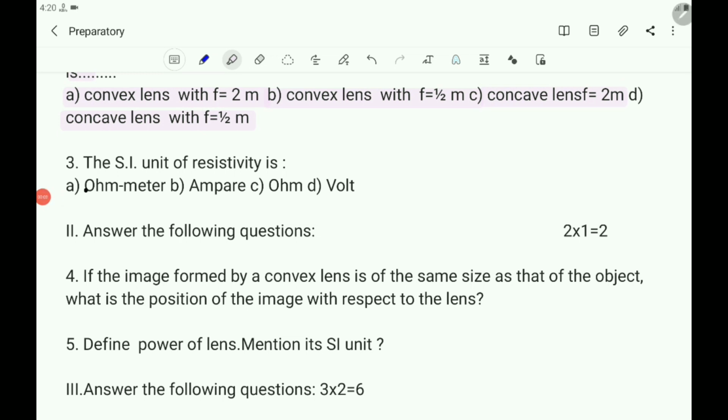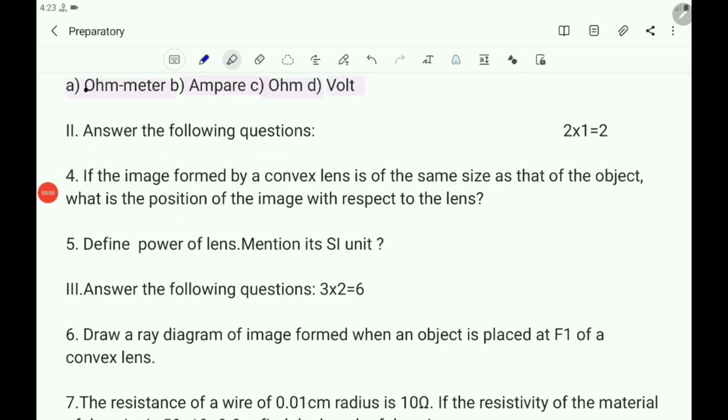Now the third question: the SI unit of resistivity is. The options are A. ohmmeter, B. ampere, C. ohm and D. volt. Children, while writing the answer, you pause the video and write the answer. Again, to read the next question, you start the video and read. Like this way, you can answer the questions.